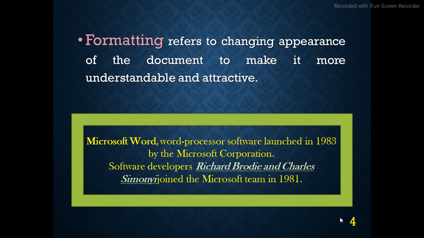You know, children, MS Word was developed by Microsoft Corporation in 1983. And what was the original name of the MS Word developer? Richard Brodie and Charles Simonyi.